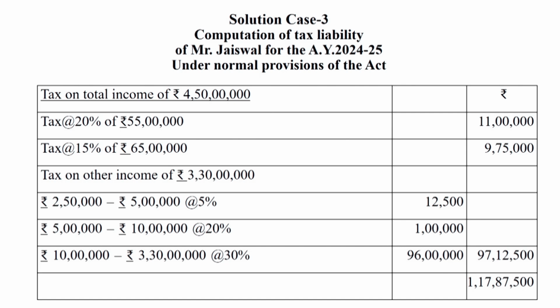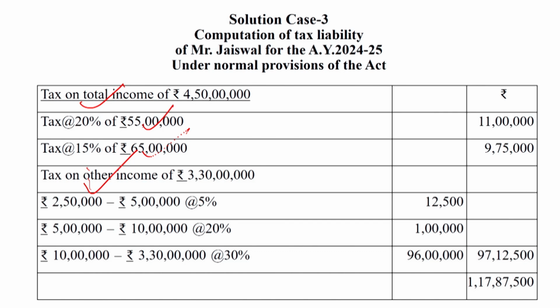Dear students, in the case when the optional tax regime is adopted by the assessee, on income of rupees 4 crore 50 lakh, the tax on the long term capital gain is 20% of 55 lakh, which is 11 lakh, and on 65 lakh the rate of tax will be 15%, so 9,75,000.